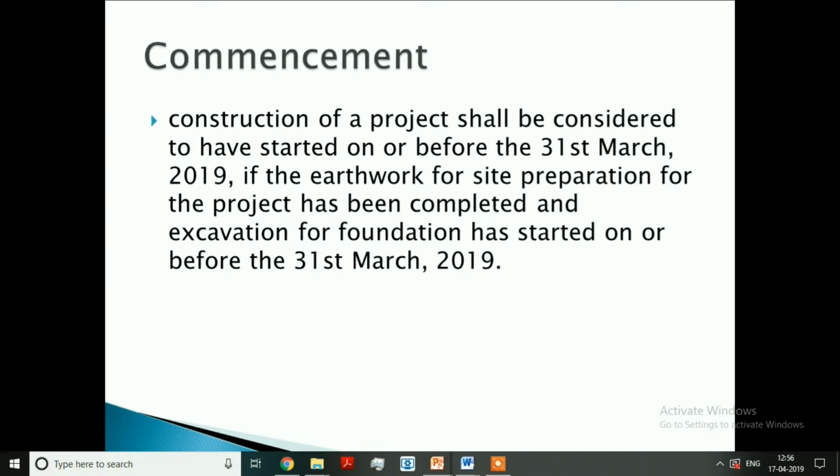And even for commencement, what is meant by commencement? There is a separate definition again. Earthwork for site preparation for the project has been completed before 31st March 2019 and excavation for foundation has started on or before the 31st March 2019. Let us say that in respect of a project, booking is done, but earthwork is not completed before 31st March 2019. Then we cannot say that it is an ongoing project.